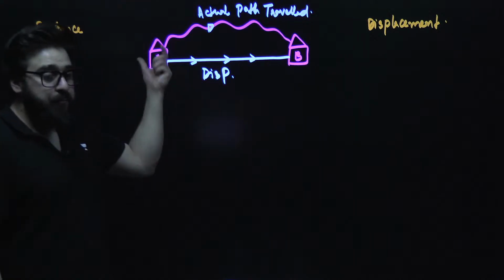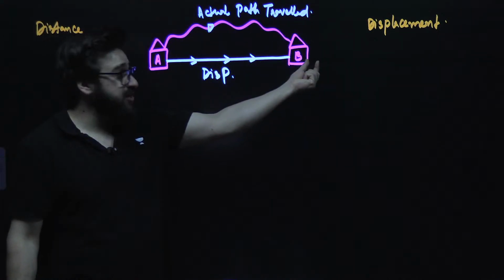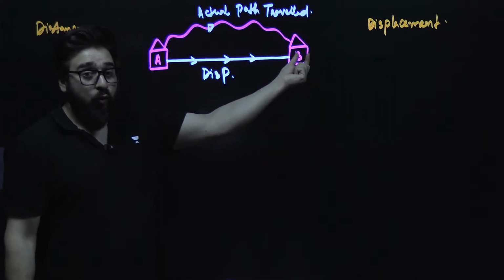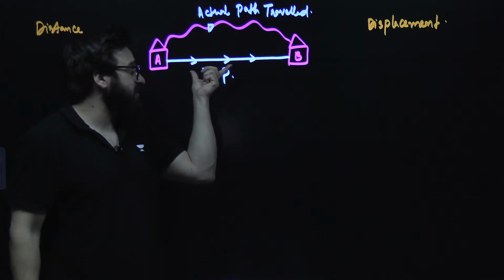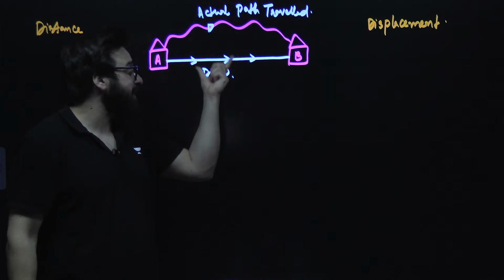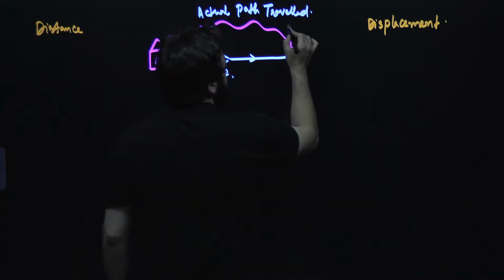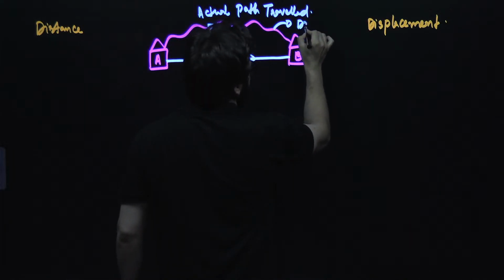Guys, that boy traveled through this path and reached point B. Okay, what if I join this point A with point B with that straight line over here? This will be displacement, and this is what we call the distance.